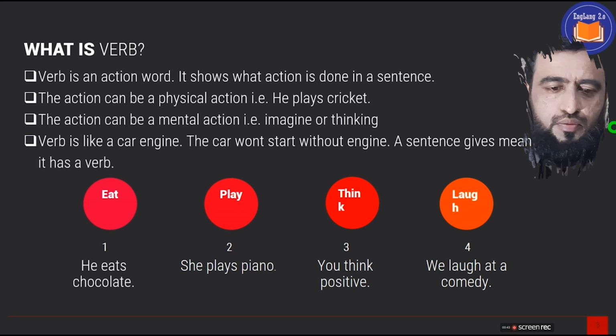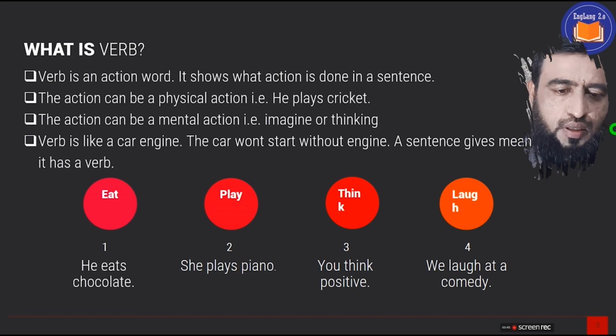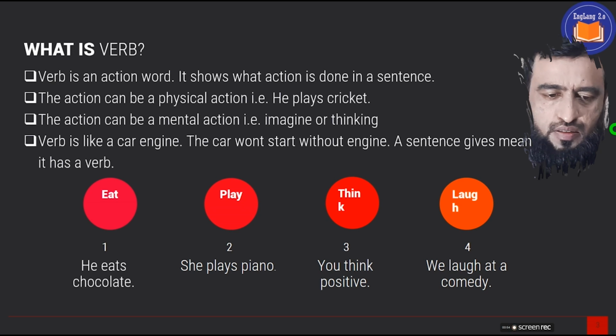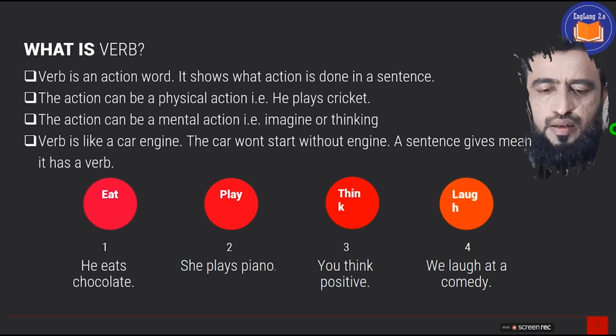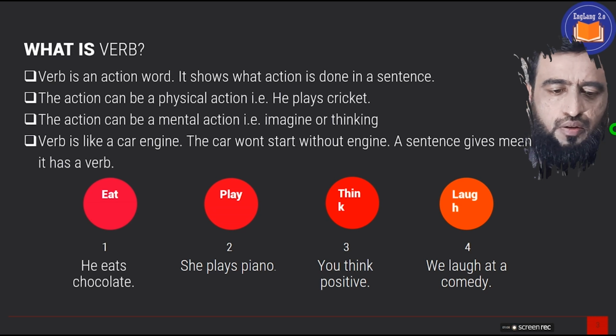Now we just take a start from the word verb. What is a verb? Verb is an action word. It shows what action is done in a sentence. The action can be a physical action. He plays cricket. The action can be a mental action, like imagination, thinking. Further, verb is like a car engine. The car won't start without engine. A sentence gives meaning only if it has a verb.